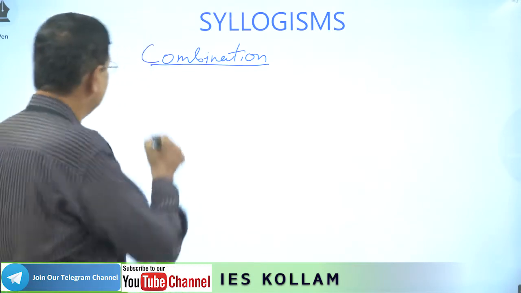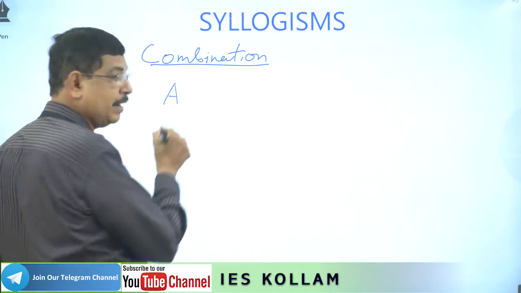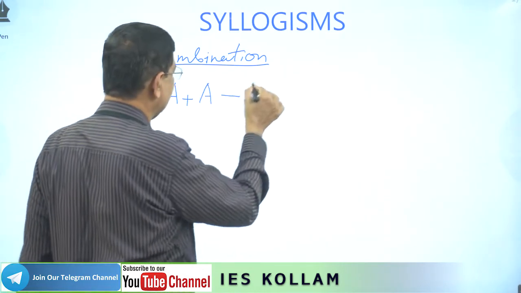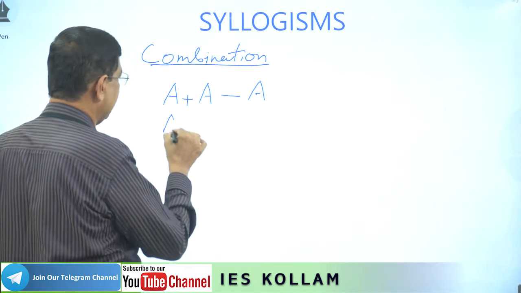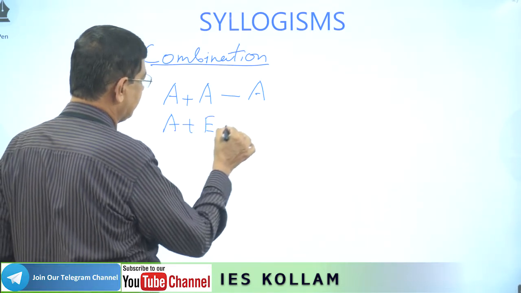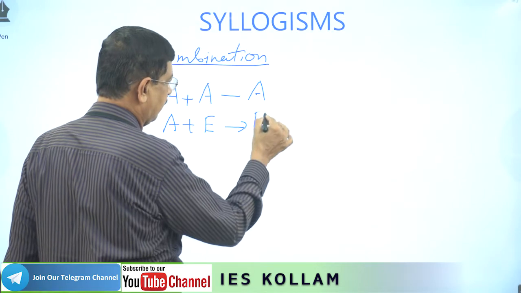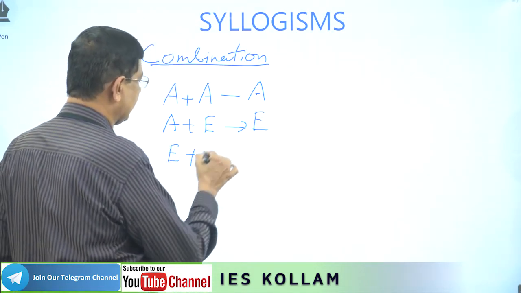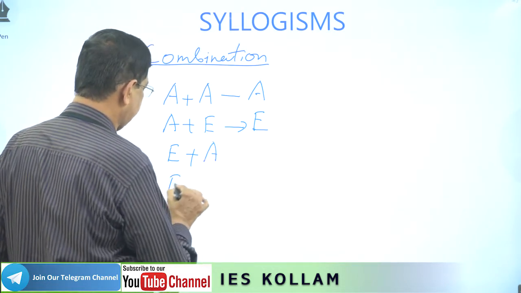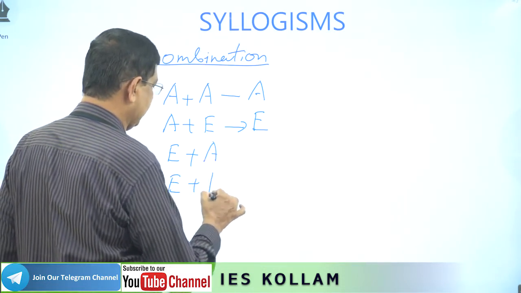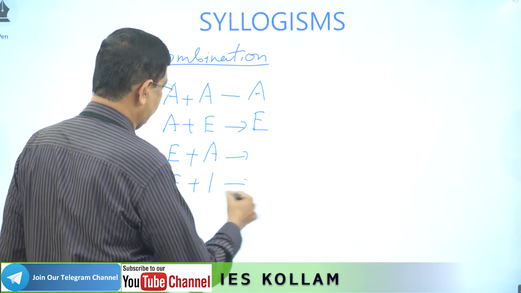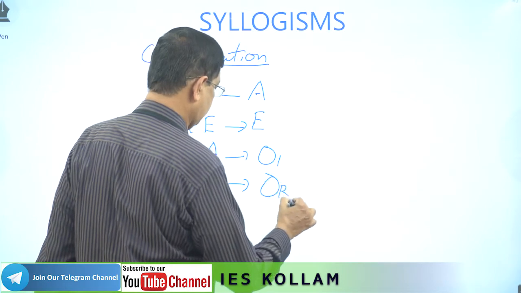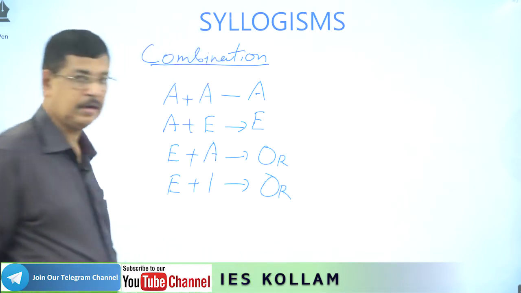Which are the combinable? A type can combine with A. Result will definitely be A. And A type can combine with E. Result E. And E type also can combine with A, and E type can combine with I. For these two, the answer will be O reversal.